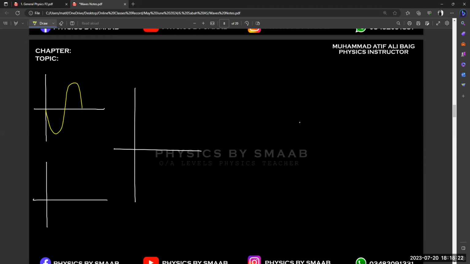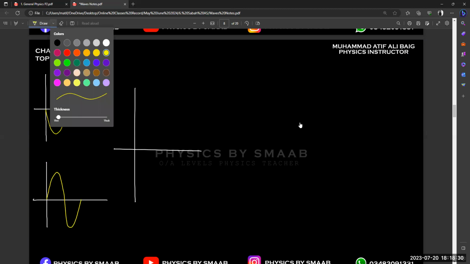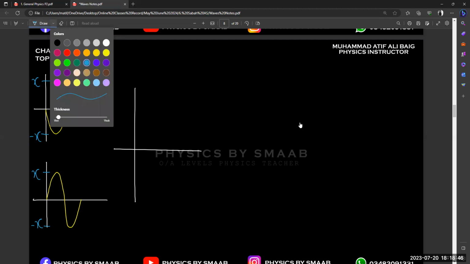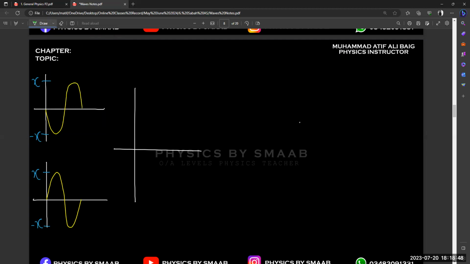Let's suppose this is our first wave and this is our second wave, both having the same frequency and wavelength. Don't worry about that because we already mentioned it in the definition. So again, this is equal to x and this is equal to minus x, right? Now if we try to study their combination, the combination will be like this. This is the lower part of the wave, and this lower part is going to be combined with the upper part, right? Plus and minus will give you 0, and then minus and plus will give you 0, so you're going to have nothing.